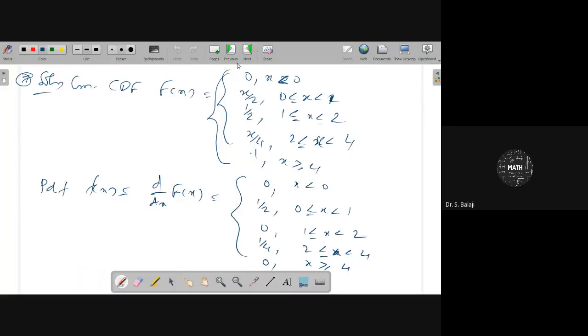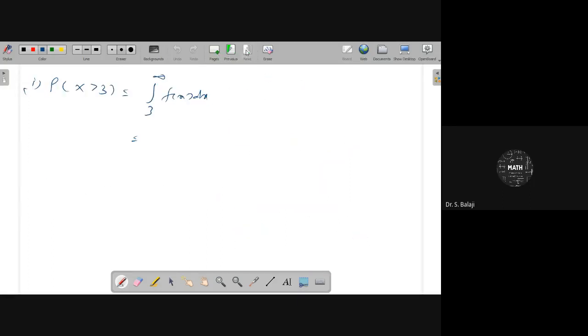So 3 to 4 of 1 by 4 dx plus 4 to infinity of 0. So it will be 1 by 4 of x, evaluated from 3 to 4. 4 minus 3 is 1. Therefore, 1 by 4.